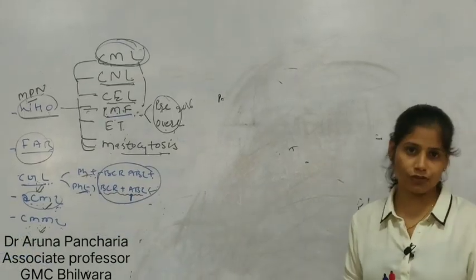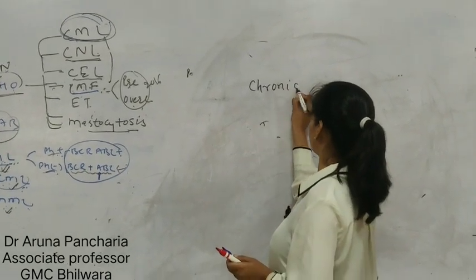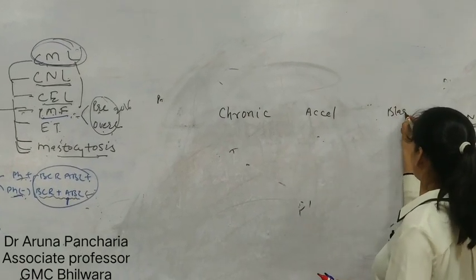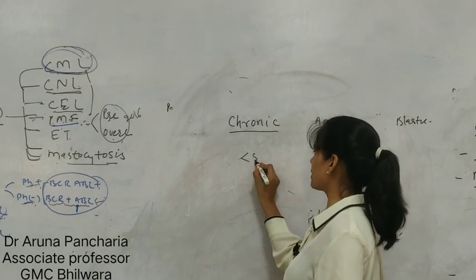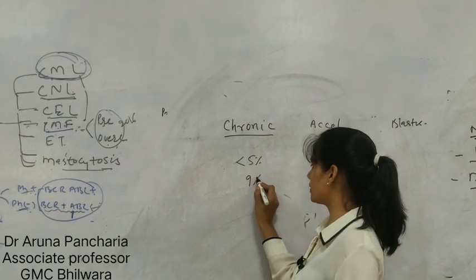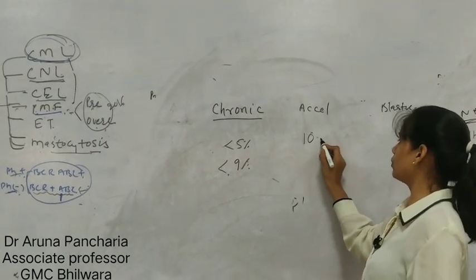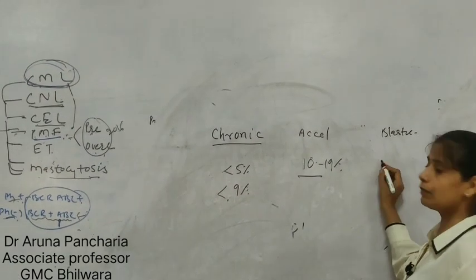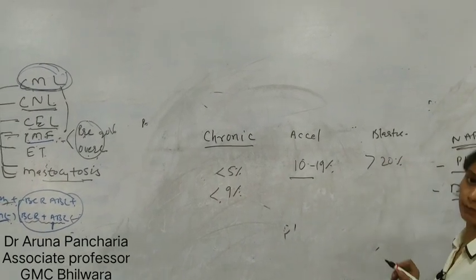CML. There are three phases of CML. First one being the chronic phase, then comes the accelerated phase, and then comes the blastic phase. In chronic phase, the blast count is usually less than 5%, but can reach up to 9%, but should be below 9%. In accelerated phase, blasts reach up to 19%, varying between 10 to 19%, and in the blastic phase the blast percentage is more than 20%.